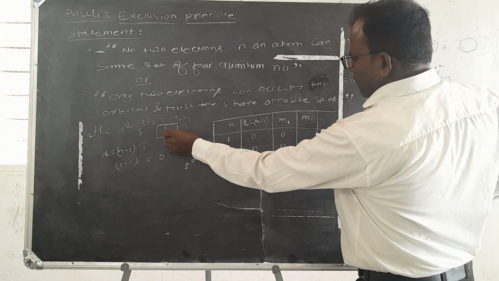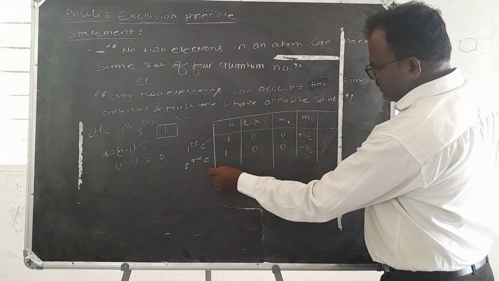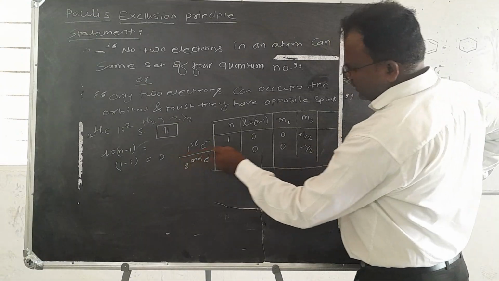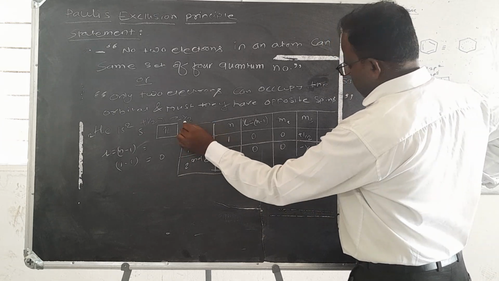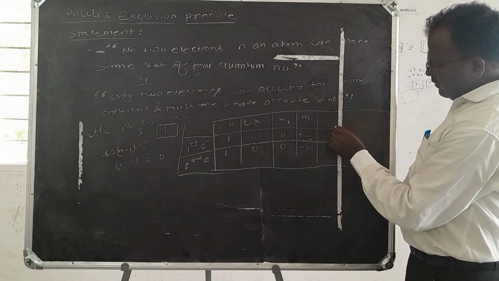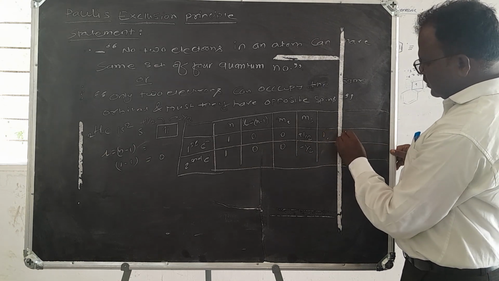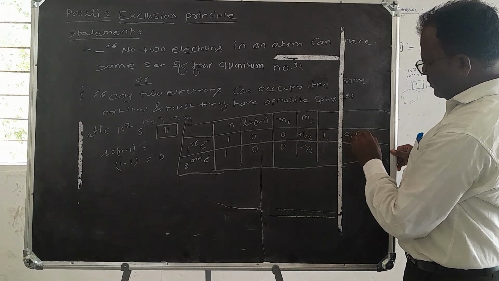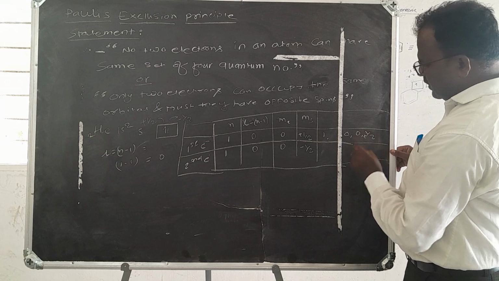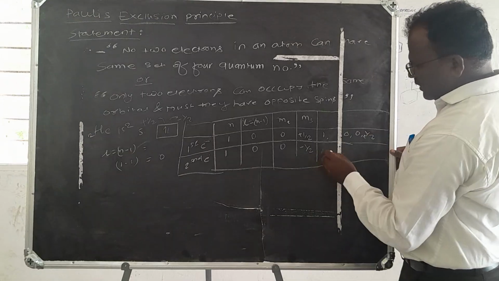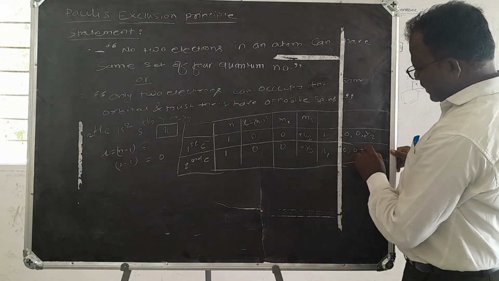So the four quantum numbers for the first electron are 1, 0, 0, plus half. For the other electron they are 1, 0, 0, minus half.